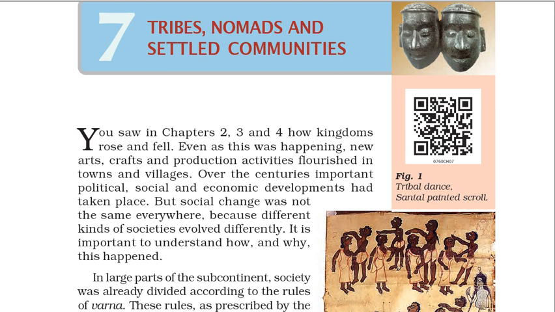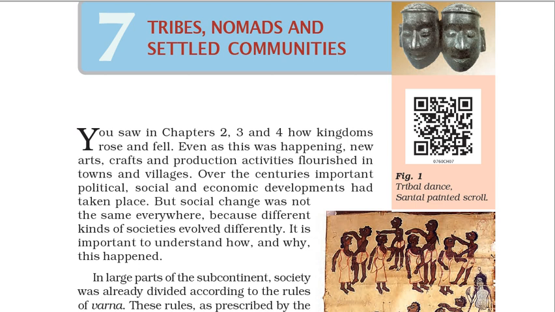Lesson 7: Tribes, Nomads and Settled Communities. You saw in chapters 2, 3 and 4 how kingdoms rose and fell. Even as this was happening, new arts, crafts and production activities flourished in towns and villages. Over the centuries, important political, social and economic developments had taken place. But social change was not the same everywhere, because different kinds of societies evolved differently. It is important to understand how and why this happened.